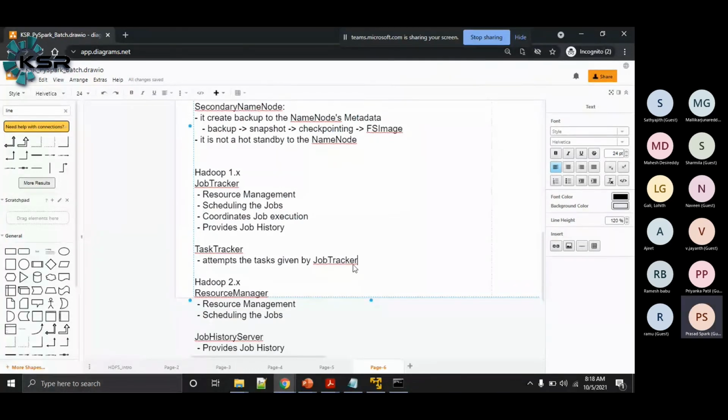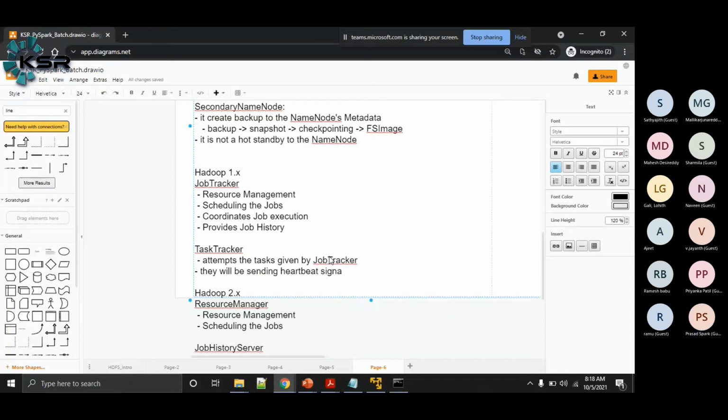And like data nodes, these task trackers will be sending heartbeat signals to the job tracker. Because being a worker node, it is their responsibility to send their heartbeat signals to the job tracker.